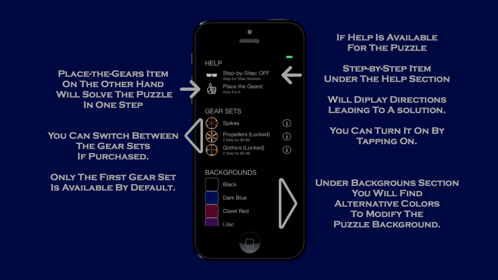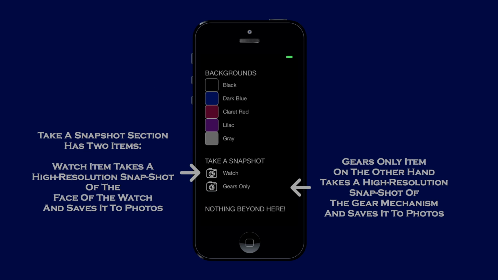Under the background section, you will find alternative colors to modify the puzzle background. Take a snapshot section has two items. Watch item takes a high-resolution snapshot of the face of the watch and saves it to photos. Gears only item, on the other hand, takes a high-resolution snapshot of the gear mechanism and saves it to photos.